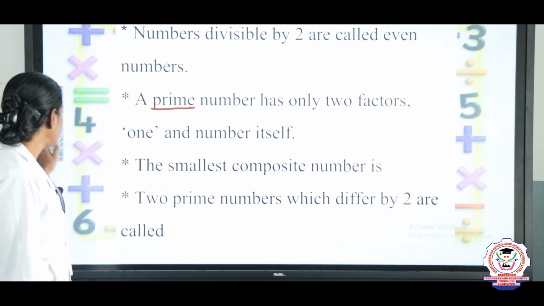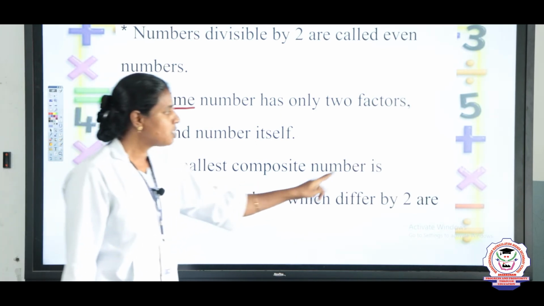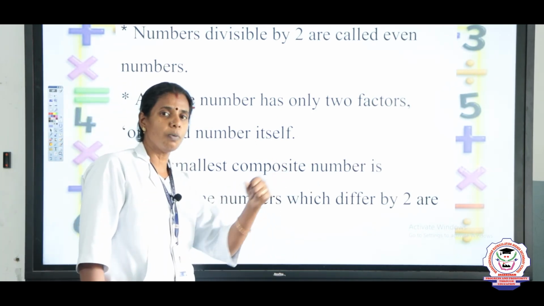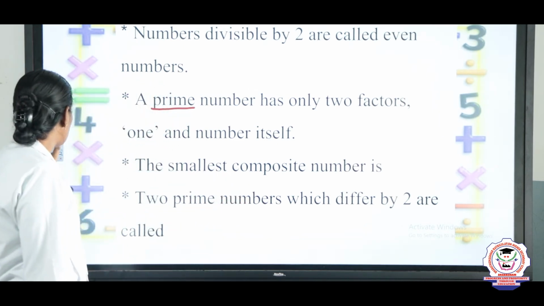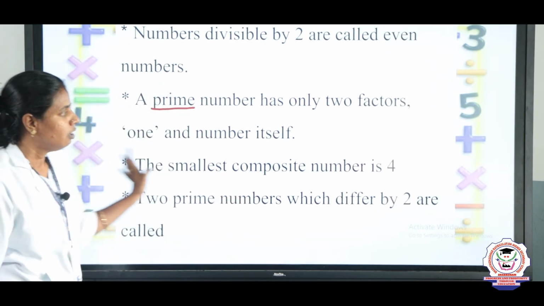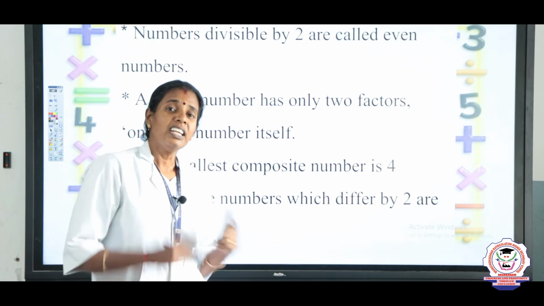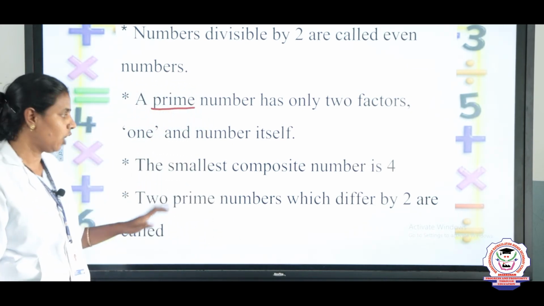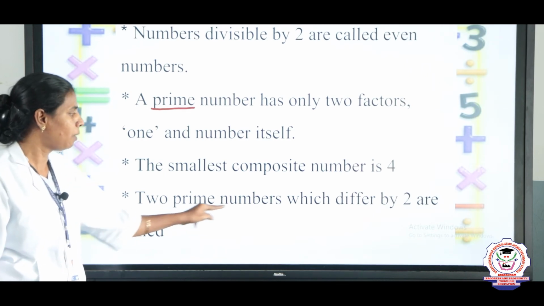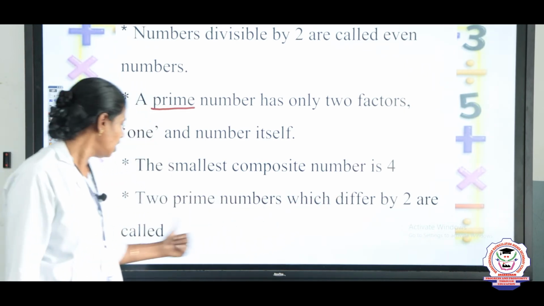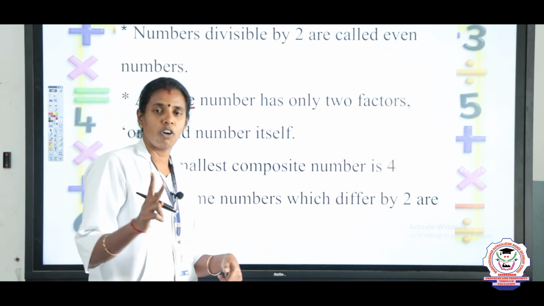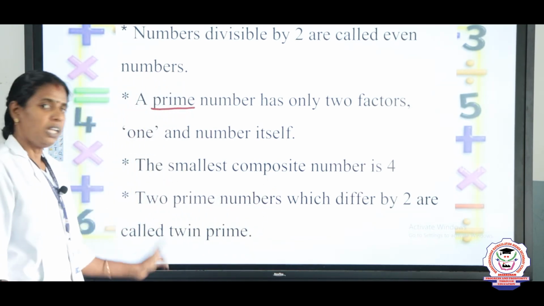Okay, the next question. The smallest composite number. Yes, we have discussed that. What is the smallest composite number? The smallest composite number is 4. Greatest one digit composite number? Yes, it is 9. Okay. The last question: 2 prime numbers which differ by 2 are called twin prime.